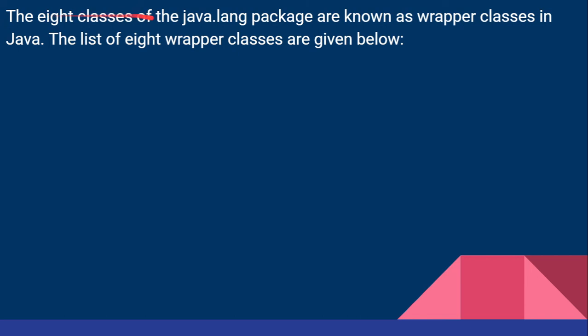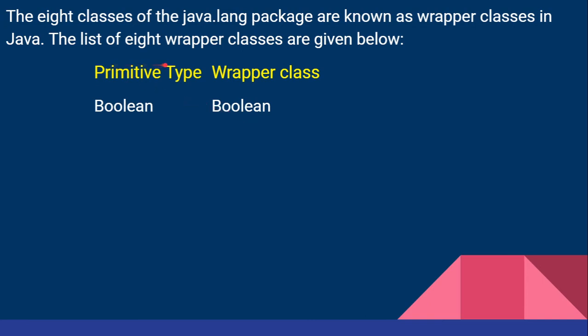Let us see the 8 classes of java.lang package which are known as the wrapper classes in Java. Now here this table gives the primitive data type as well as the wrapper class. Here boolean is the primitive data type, and the class name is Boolean. When you are defining a class, we are supposed to create an object for the class, and then only you can apply the methods on those particular objects in order to process the data of the class. And for char, the wrapper class name is Character, and we all know that the class name starts with a capital letter.